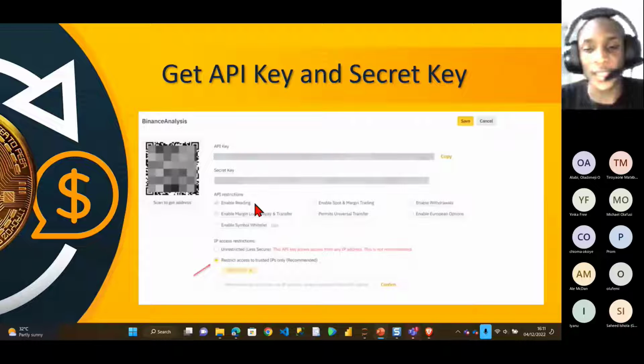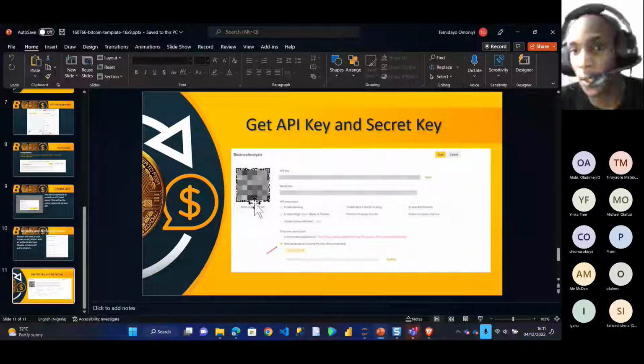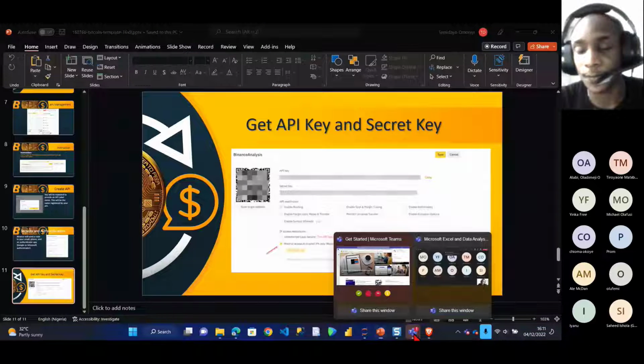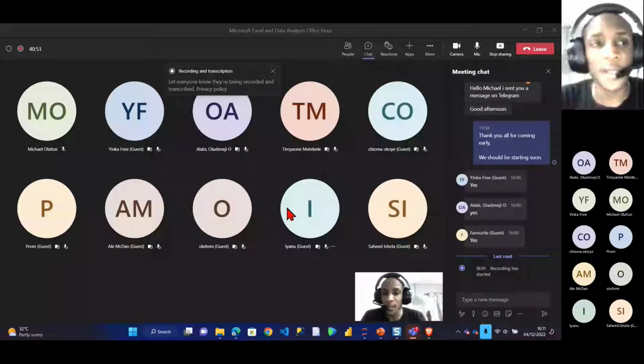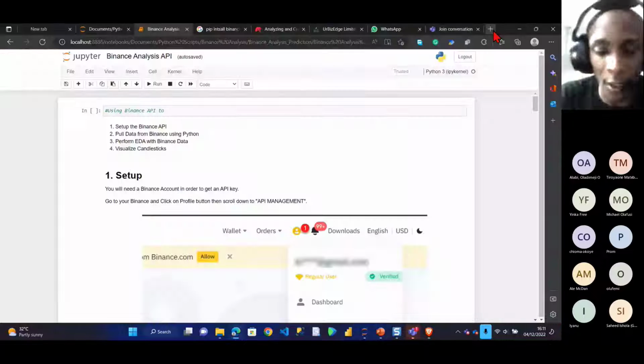Let me check if I have any questions before I continue. Okay, awesome, no questions so far. So next, I'm going to go to my Jupyter notebook. What I'll do now is share with everyone the GitHub code.